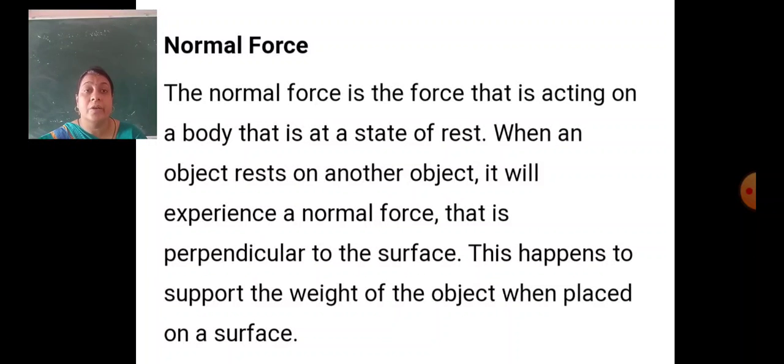That force is the normal force. It supports the weight of an object when placed on the surface.